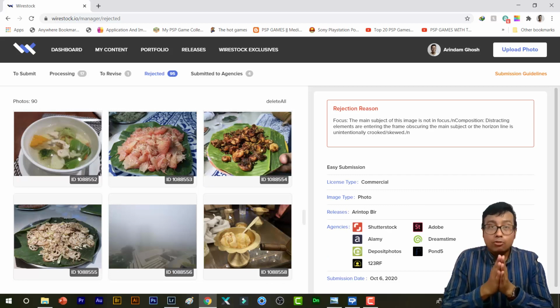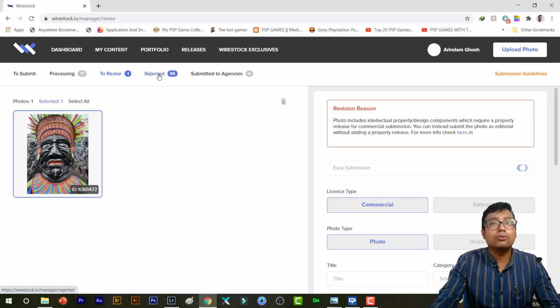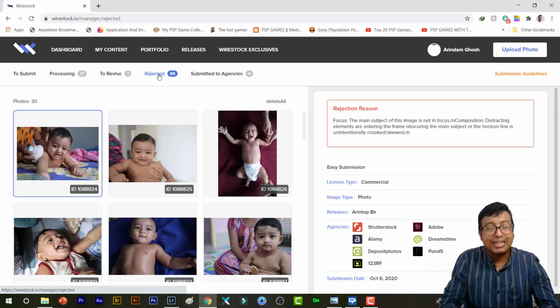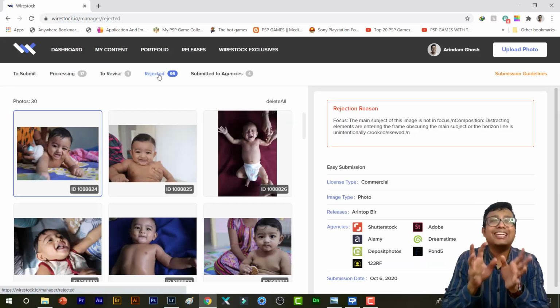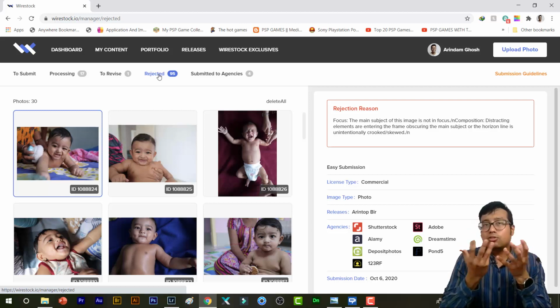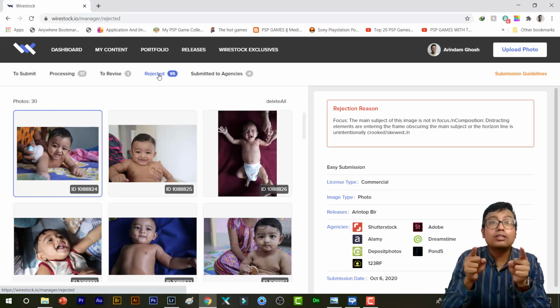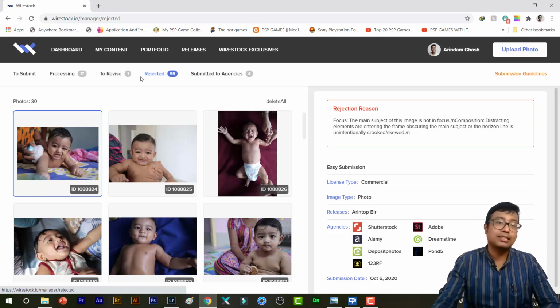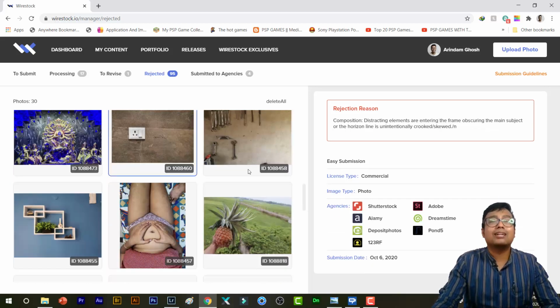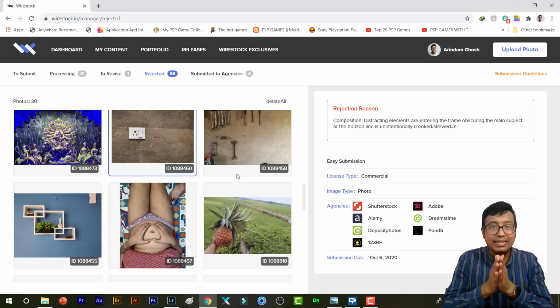And one more thing, Wirestock in easy submission mode doesn't allow submission of editorial images. It will do it as commercial, but for editorial images you need to enter the title, description, keywords, everything manually. So that's also one more big con about Wirestock. But my main reason not to recommend it is this: if your photos are rejected in one agency, they will be rejected by all agencies and will not be submitted to any agency.